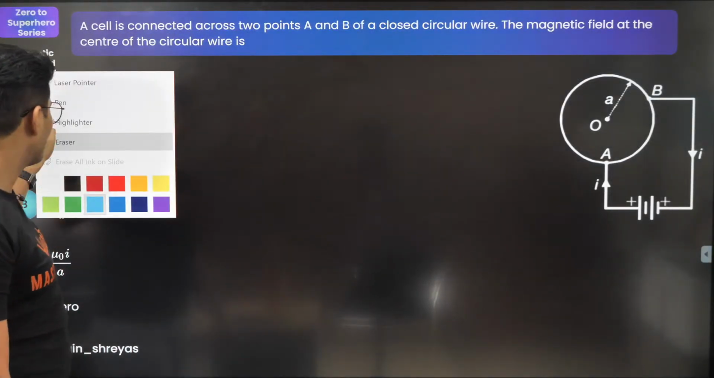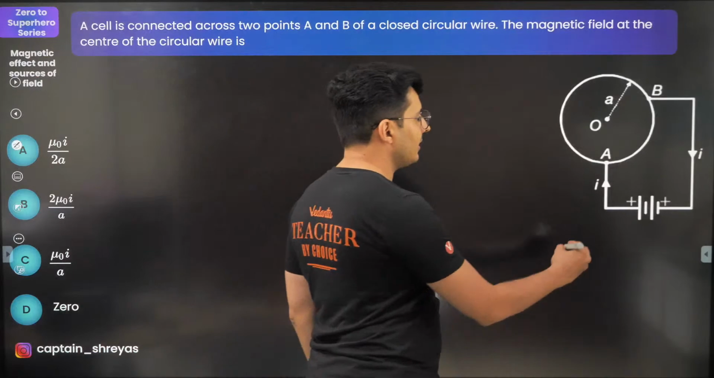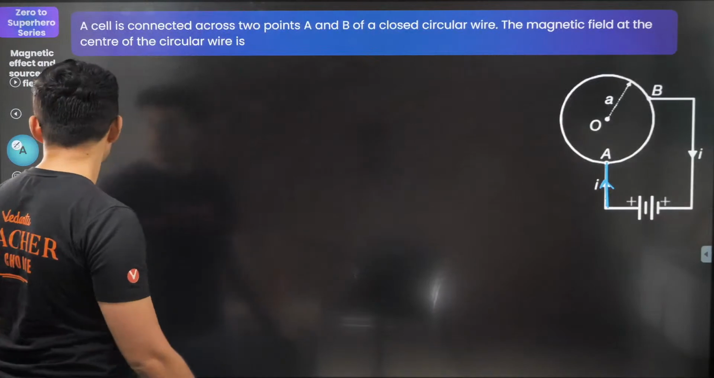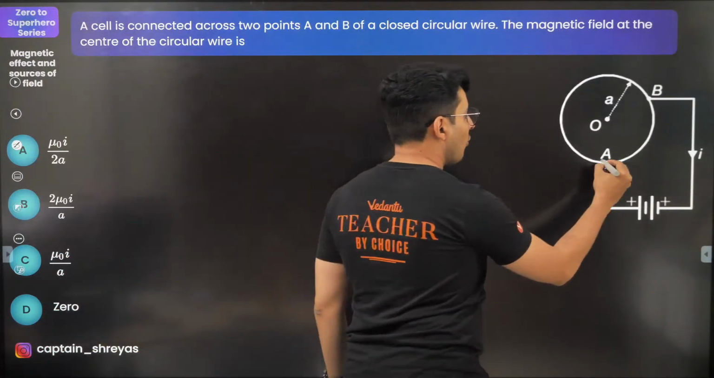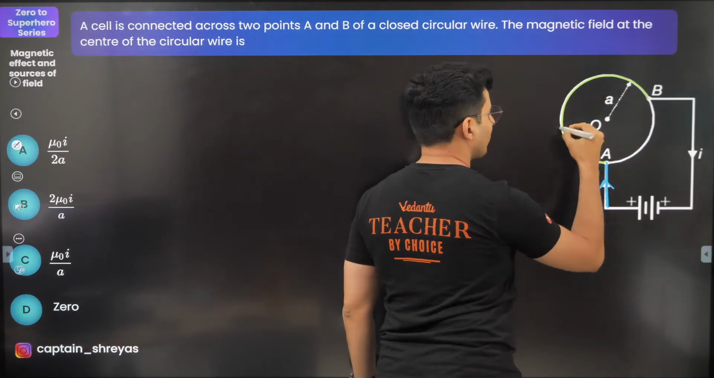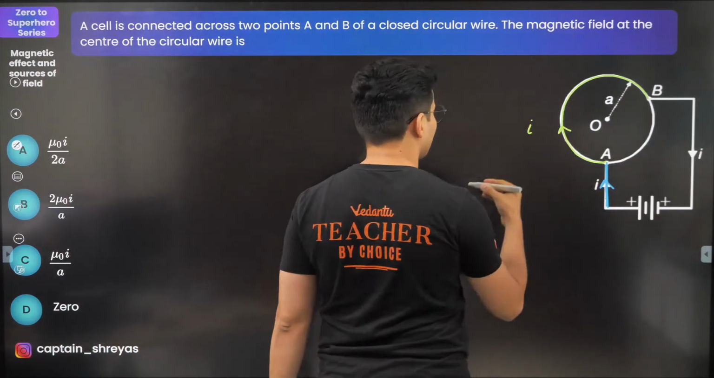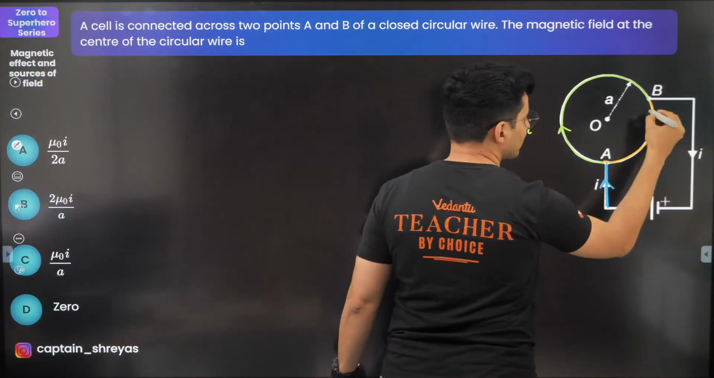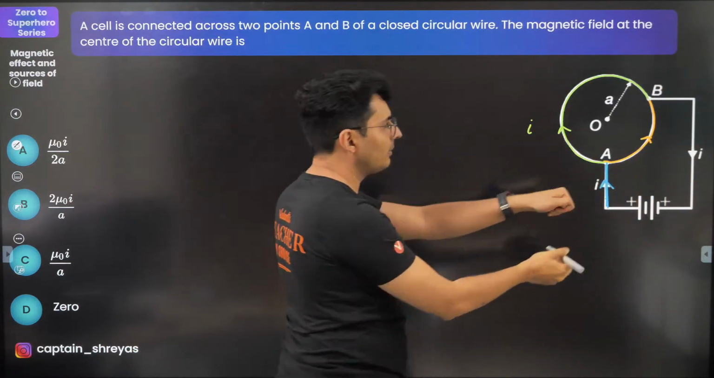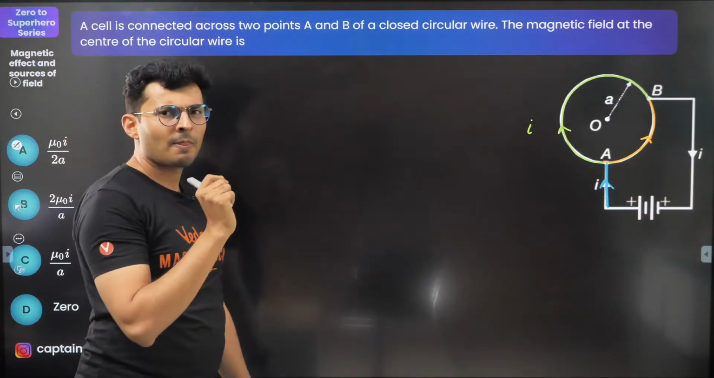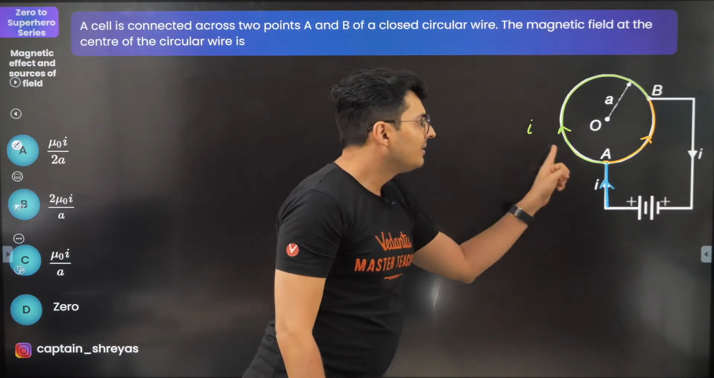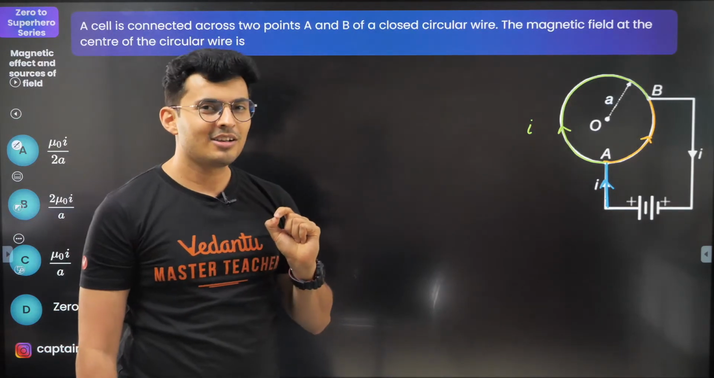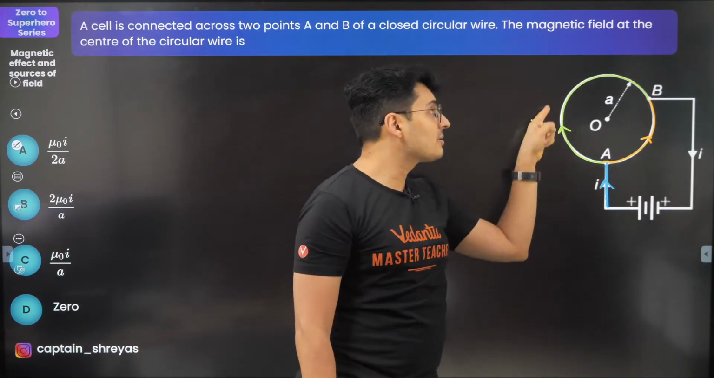Now, what happens in this situation is that the current which enters in splits into 2 parts. One part is this one, the big one. Let's say I call it I something. And this current over here also goes like this, before again meeting at that point and coming back. Now, here is the concept. These currents, do you think they will be equal? If you thought they are equal, you are wrong. Reason, this path length and this path length are different.